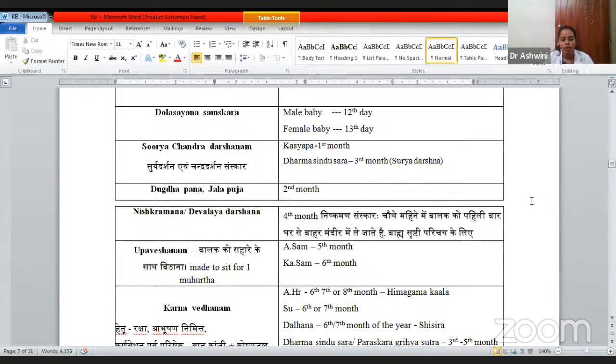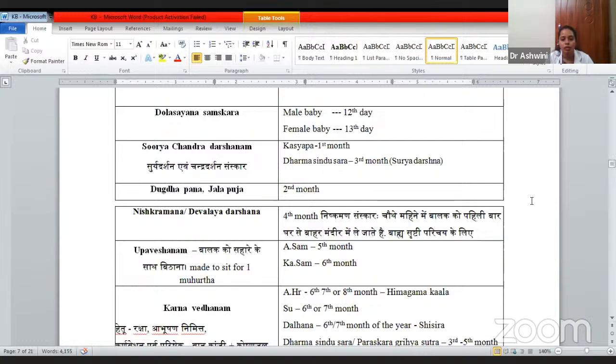Then Upaveshana. Upaveshana means making the baby sit for the first time. With support, you make them sit for 1 muhurta kala. So approximately 45 to 48 minutes, you can make the baby sit, especially with support. According to Sangraha, the 5th month; Kashyapa has told the 6th month.